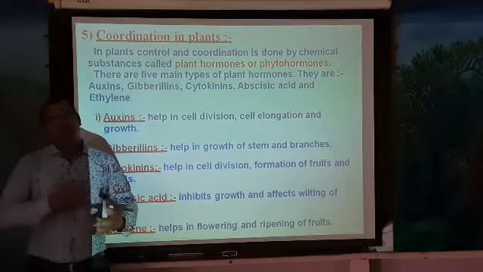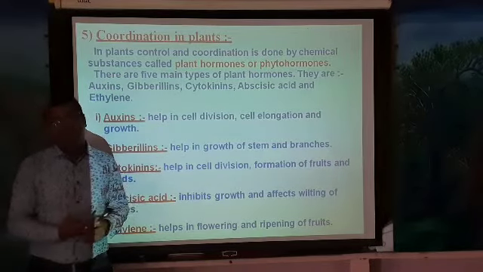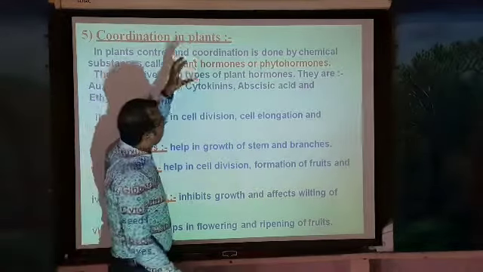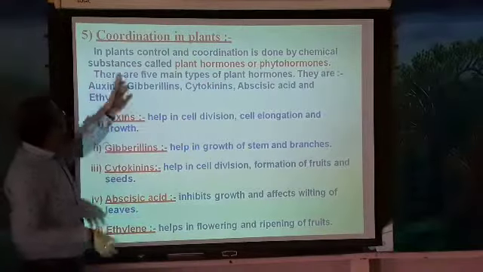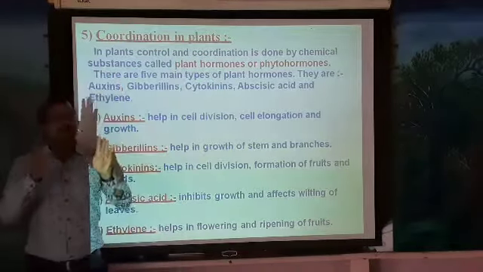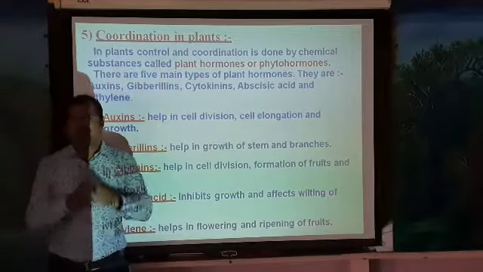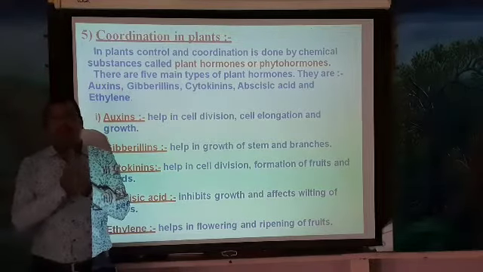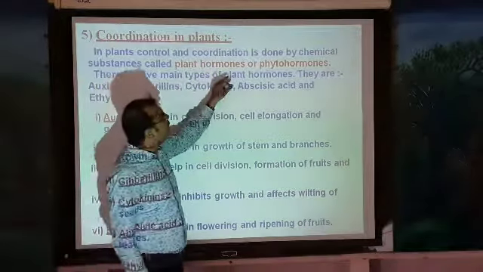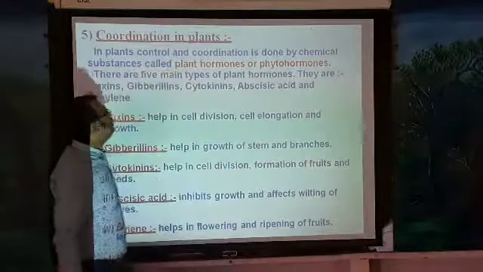Then how do control and coordination take place in plants? In plants, control and coordination take place through chemical substances called hormones. Hormones play a very important role in the plant body for controlling and coordinating with the surroundings. Plant hormones are also called phytohormones.